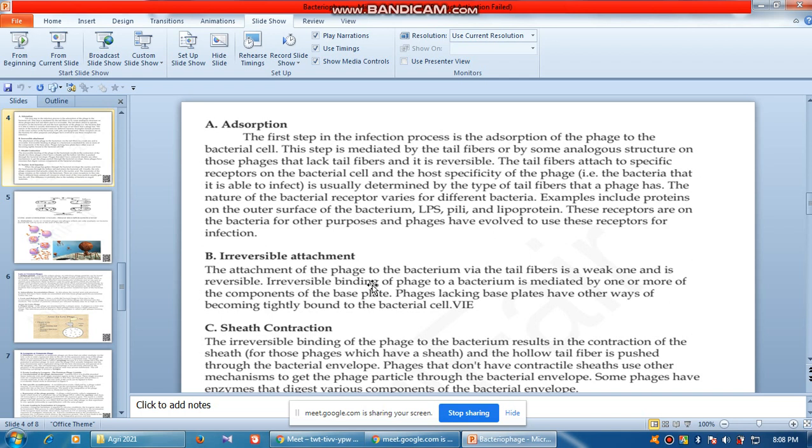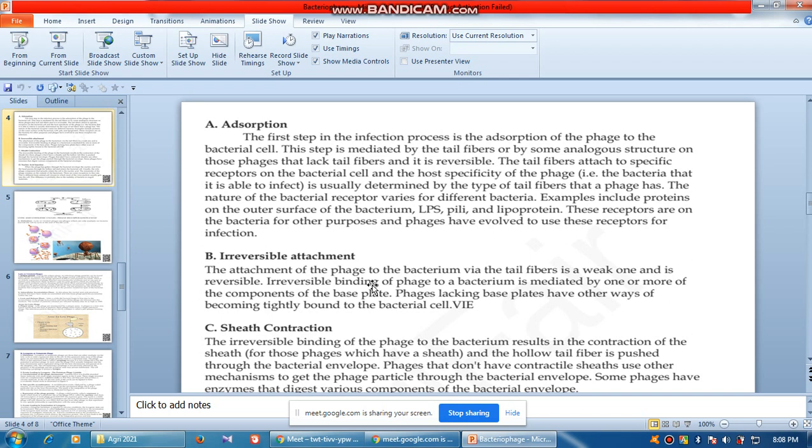There are some LPS which act as an anchoring molecule, and then it sits on a specific site. It is not that the virus will sit on any space on the surface of the bacteria, because the bacteria is much larger in size. It is not that it will just simply sit. In recent research, it has been seen that there are some specific signatures on the surface of the bacteria. Okay, then the attachment is irreversible.